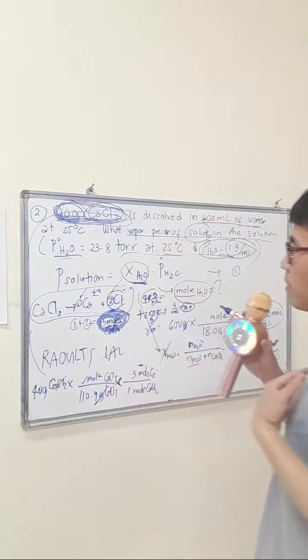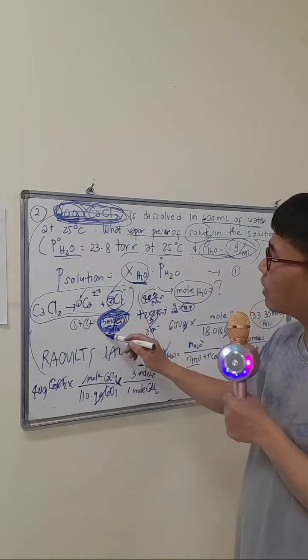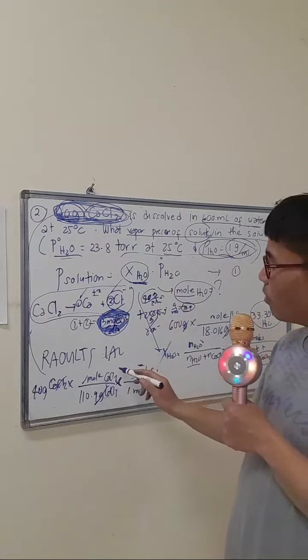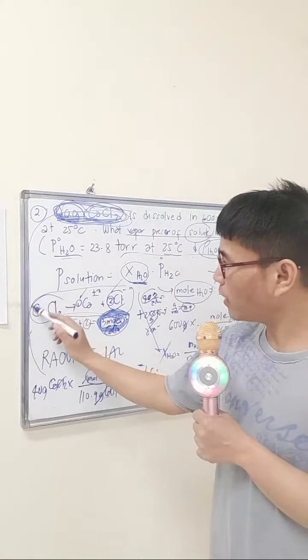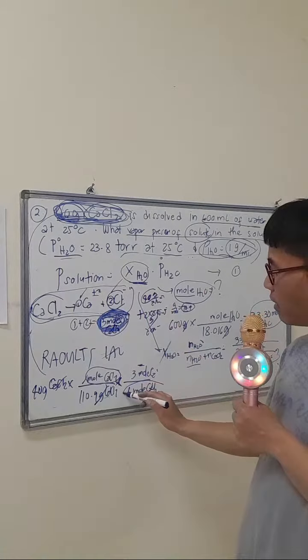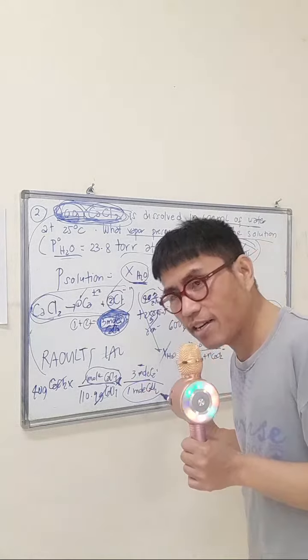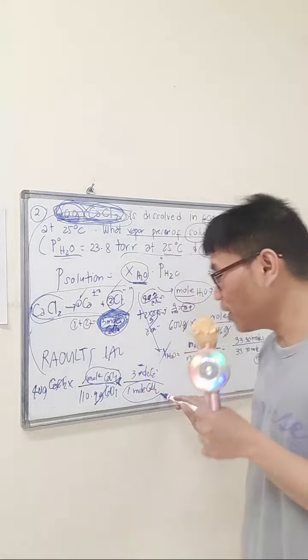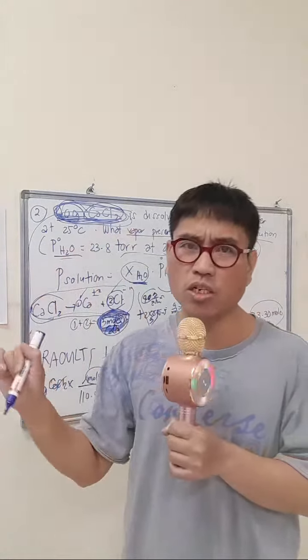I will say, I have 1 mole of calcium chloride here, and the stoichiometric relationship is 1 mole. So in every 1 mole of calcium chloride, you dissociate that, right? It will yield a total of 3 moles of ions of calcium chloride in solution.